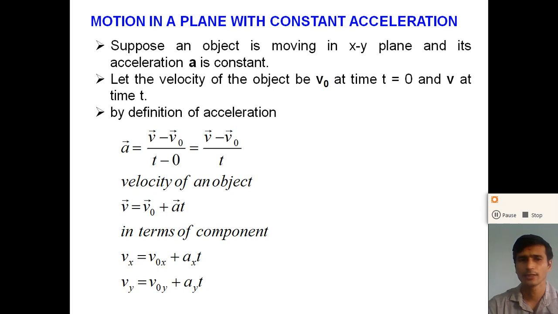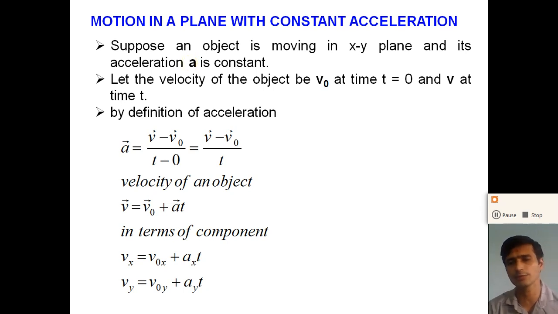So suppose an object is moving in the xy plane with a constant acceleration a, right? Here acceleration is a vector quantity. We need to denote this acceleration a in the form of a vector.